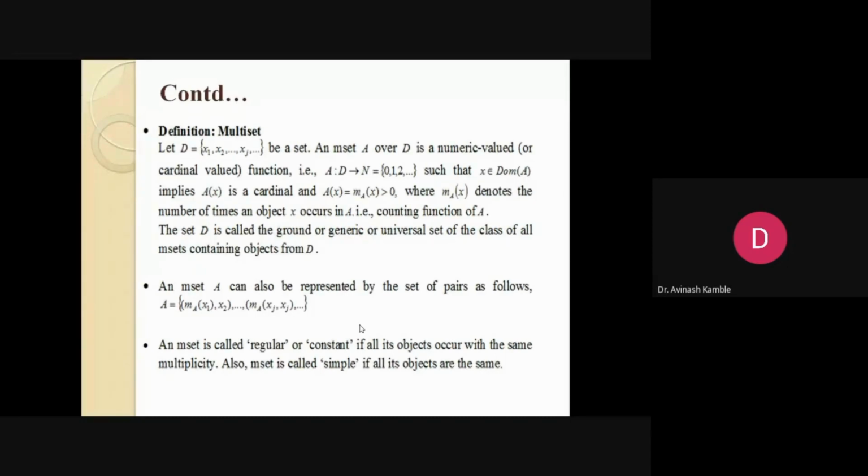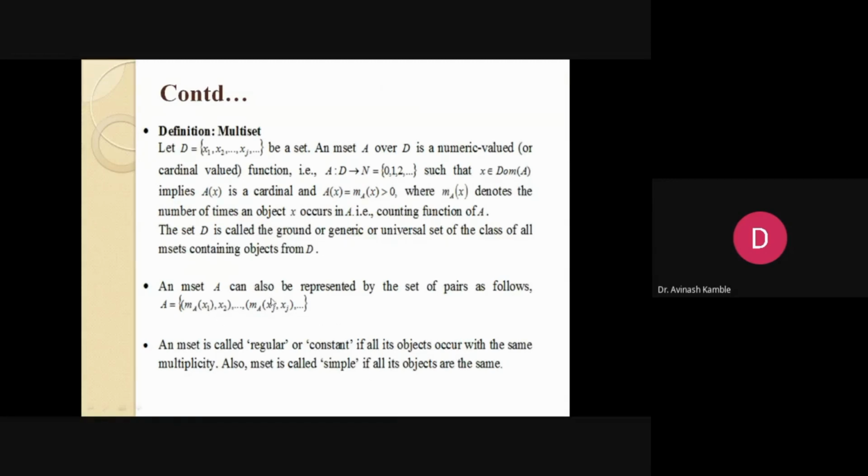This is just a technical definition of an M set. As I told you in the beginning, though it is mathematics, we will not be dealing much with the mathematics. For an M set, we have a ground set D, called a universal set, and a mapping A from the set onto N with 0, because normally the set of natural numbers comes without 0, so here we add natural numbers along with 0. This map gives an ordered pair, and that ordered pair represents an M set.